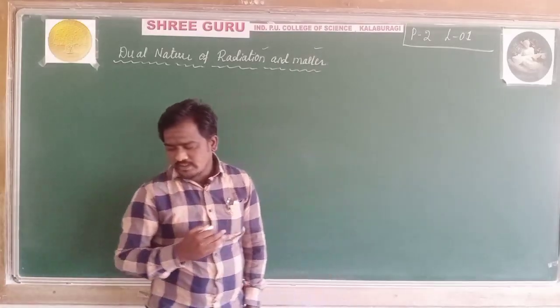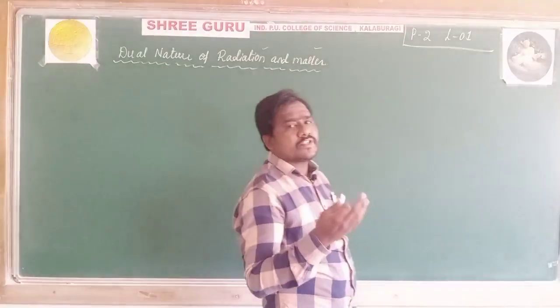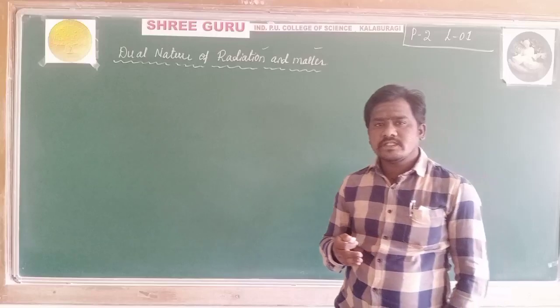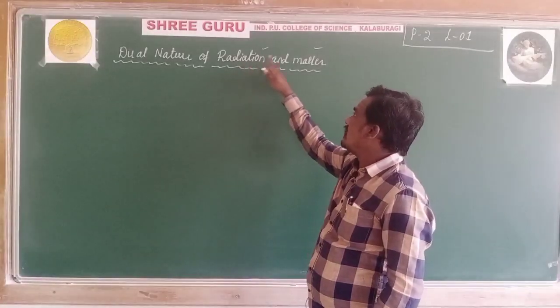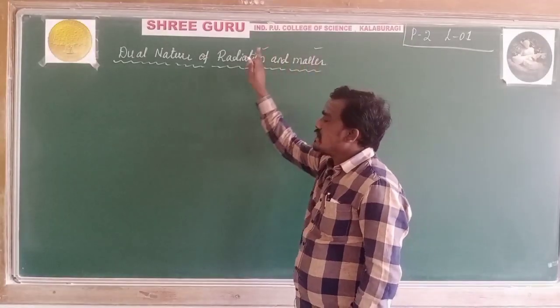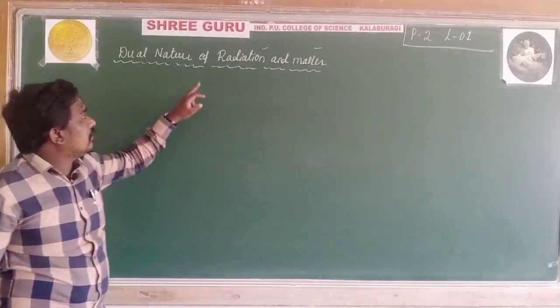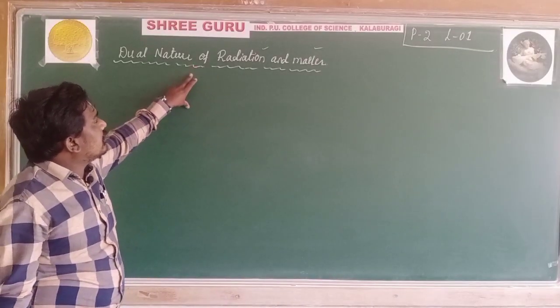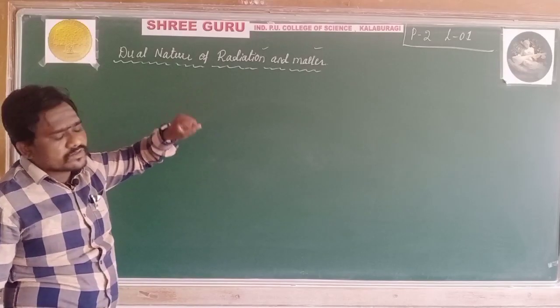But here, according to Einstein, light, meaning radiation, carries all the nature of materials, and material also carries all the nature of radiation. These things we'll discuss in detail in today's lecture.